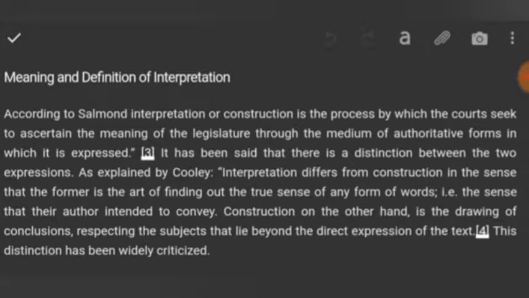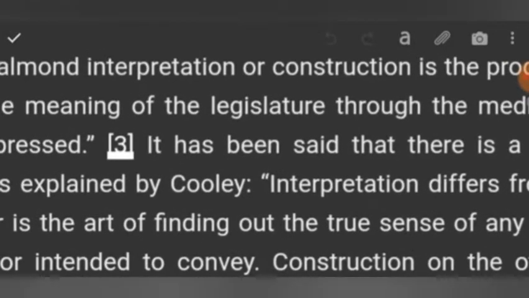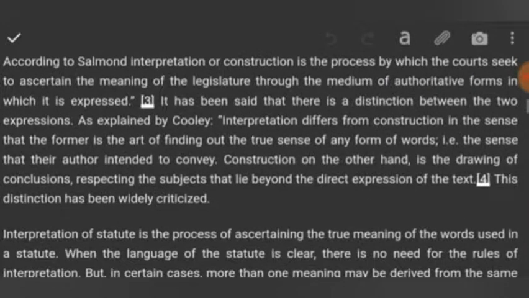Okay, so this is according to Cooley, C-O-O-L-E-Y. These lines are of course under quotation. Interpretation differs from construction in the sense that the former is the art of finding out the true sense of any form of words, i.e. the sense that their author intended to convey. Construction, on the other hand, is the drawing of conclusions respecting the subjects that lie beyond the direct expressions of the text.